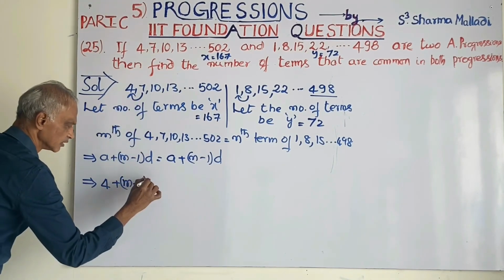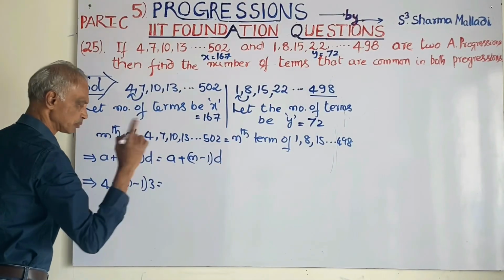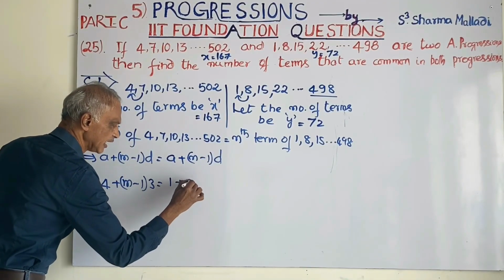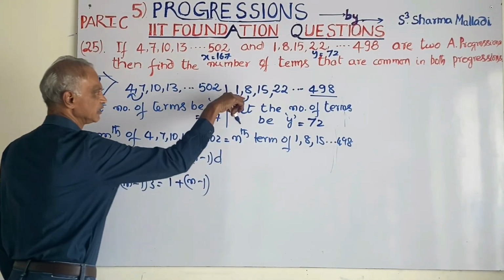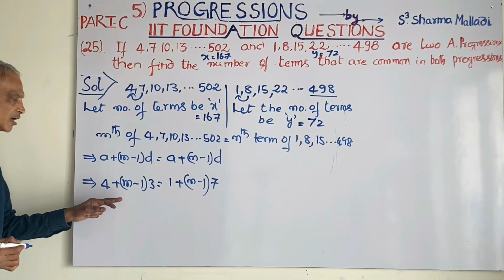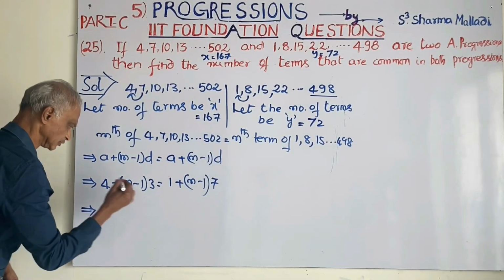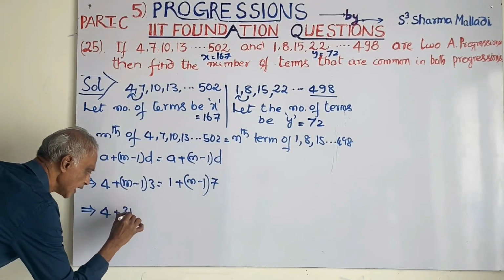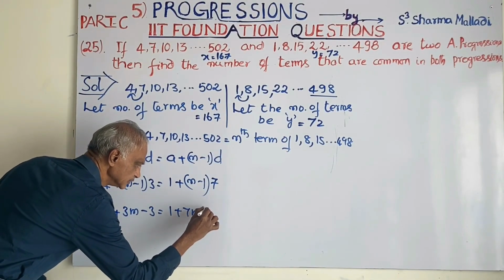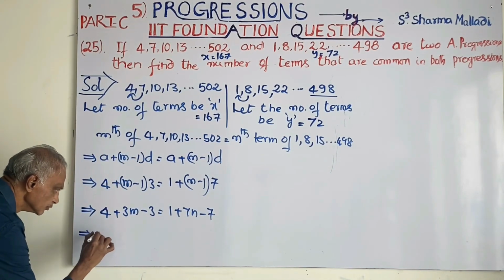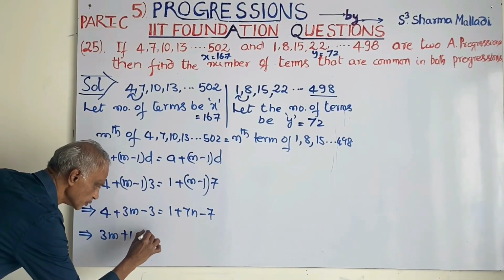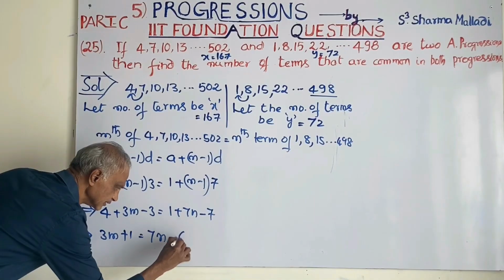What is the difference? That is 3. In that progression, the nth term will have a as 1, n minus 1, and d as 8 minus 1, 7. We have to equate these two so that we will get the number of terms which are identical to each other. 4 plus 3m minus 3 is equal to 1 plus 7n minus 7. 4 minus 3, 1. 3m plus 1 is equal to 7n minus 6.